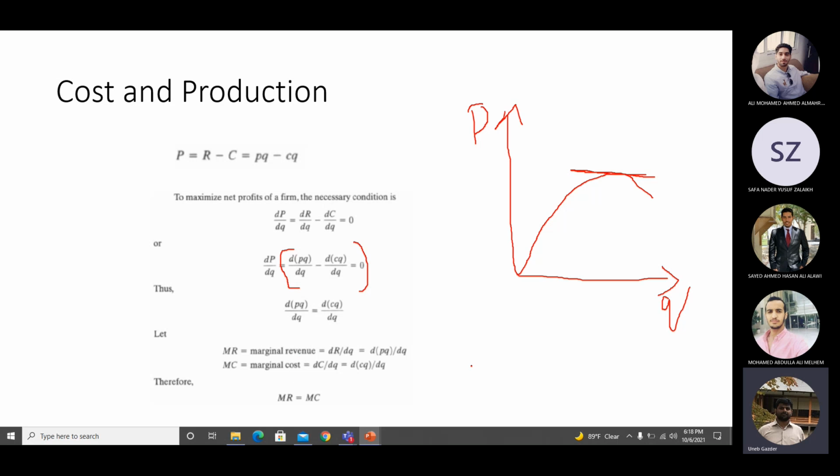The increase in revenue per unit increase in production is equal to the increase in cost per unit increase in production. Marginal revenue is what? Increase in revenue per unit increase in production. And marginal cost is what? Increase in cost per unit change in production. So both of them should be equal at the maximum point.